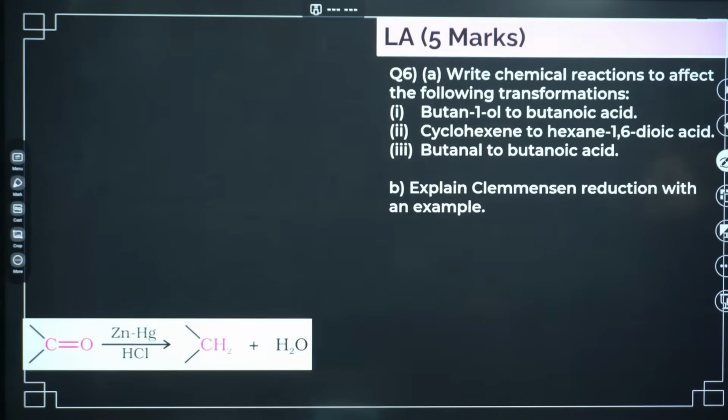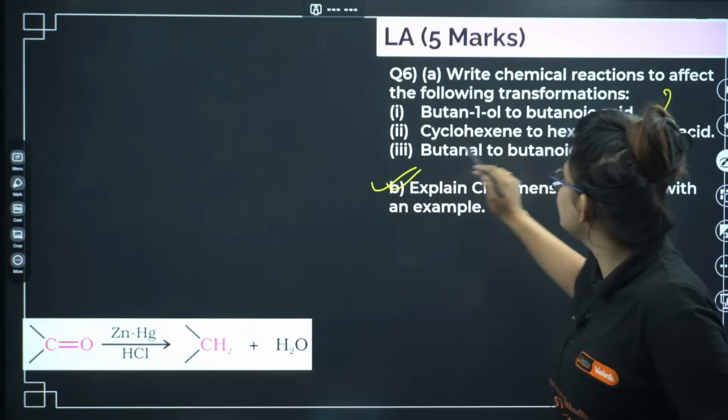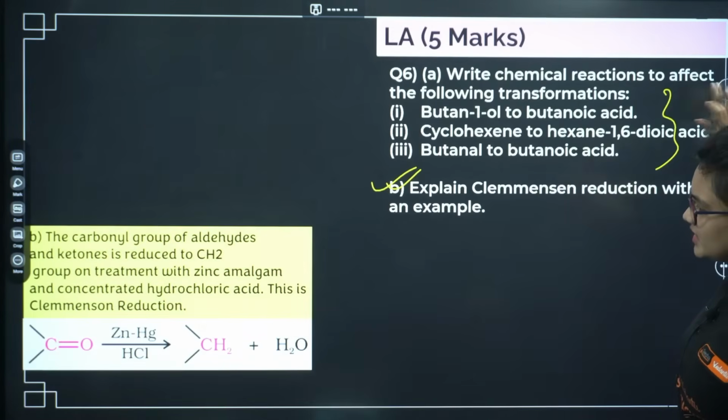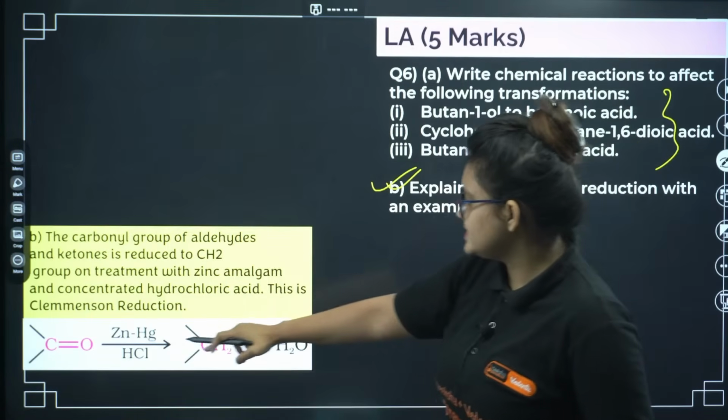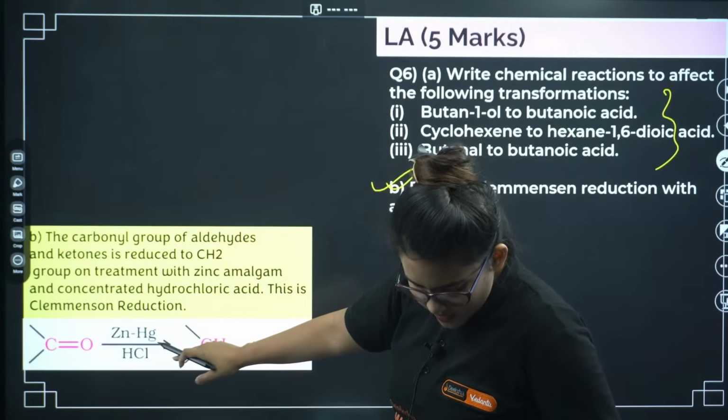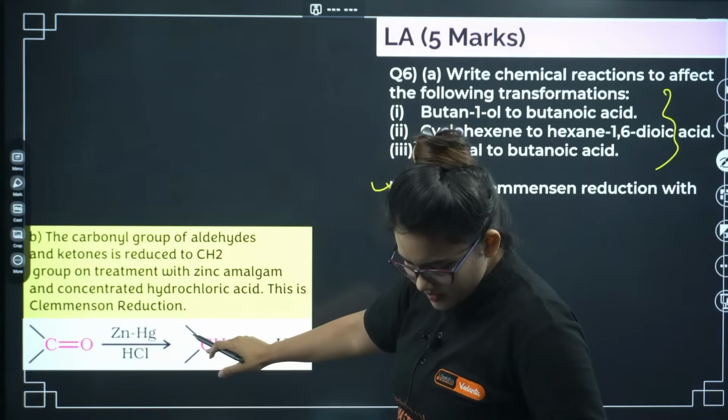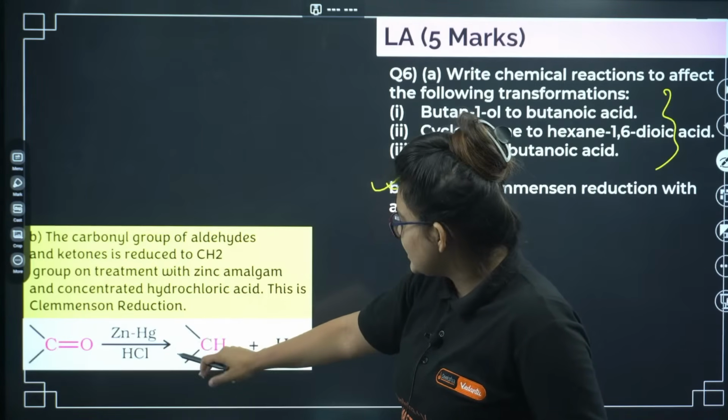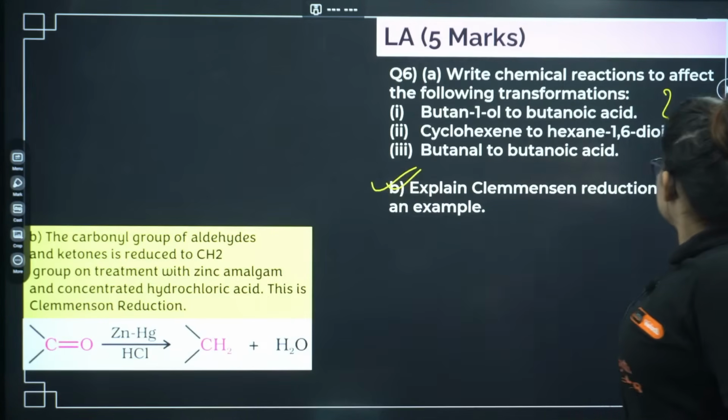Okay, so this is basically butane, these are not that important. You can go ahead with the Clemmensen reduction. Here you can see Clemmensen reduction: if you are having C double bond O in presence of zinc amalgam and HCl, you will end up with the hydrocarbon.